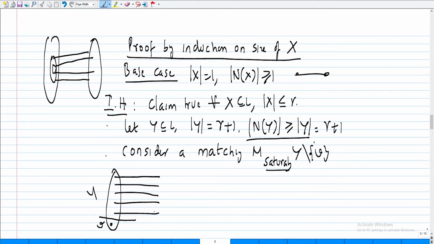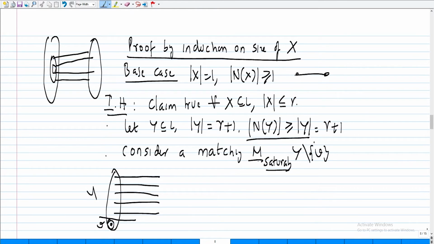Fine. Now I want to show that I can extend this matching. Which is the unmatched vertex here? Obviously v is the unmatched guy. Now can you tell me what I should do? You want to find a larger matching that will match v.